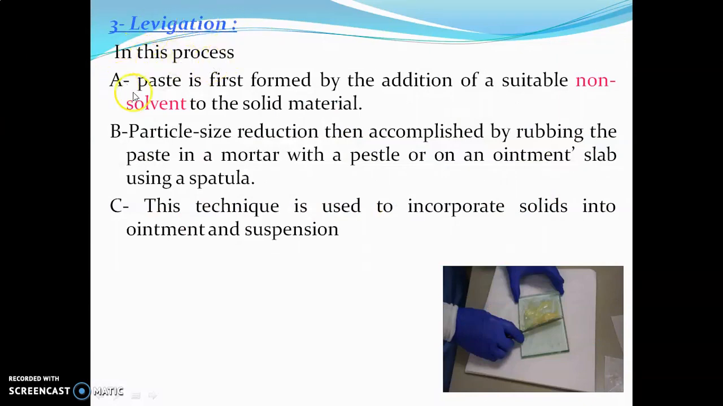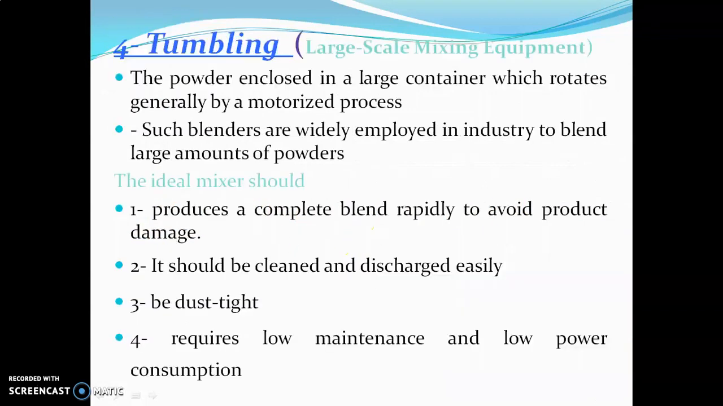Levigation. In this process, A, a paste is first formed by the addition of a suitable non-solvent to the solid material. B, particle size reduction is then accomplished by rubbing the paste in a mortar with a pestle or on an ointment slab using a spatula. And C, this technique is used to incorporate solids into ointments and suspensions.